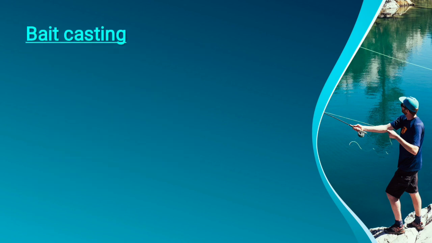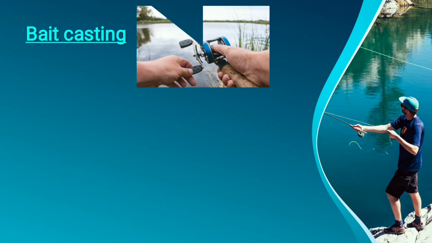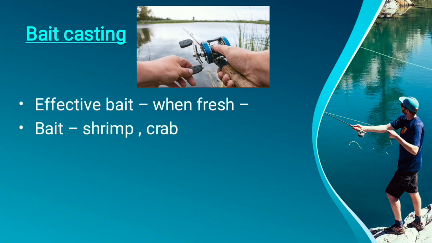Now the fishing tackles. The first one is bait casting. Here you can see a person holding a rod with the help of a reel, which is then used to catch fishes. It is an effective method, and it can be used in fresh or brackish water.